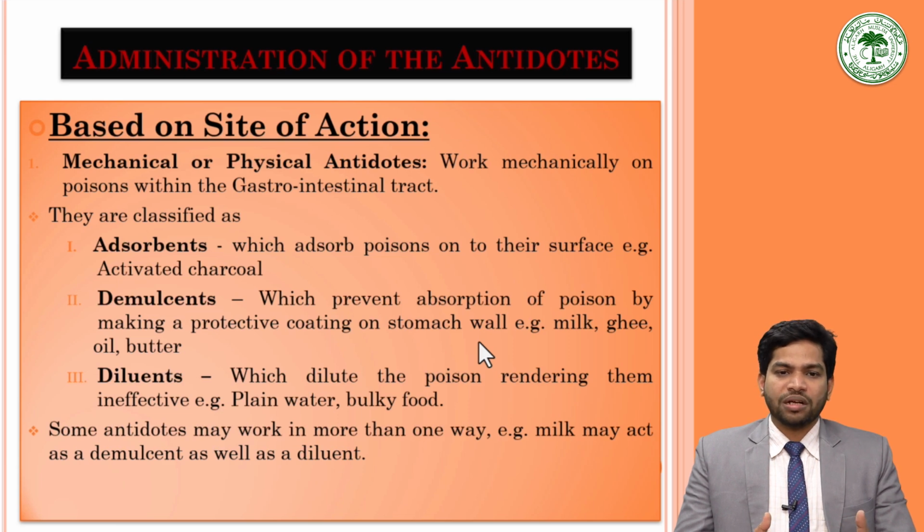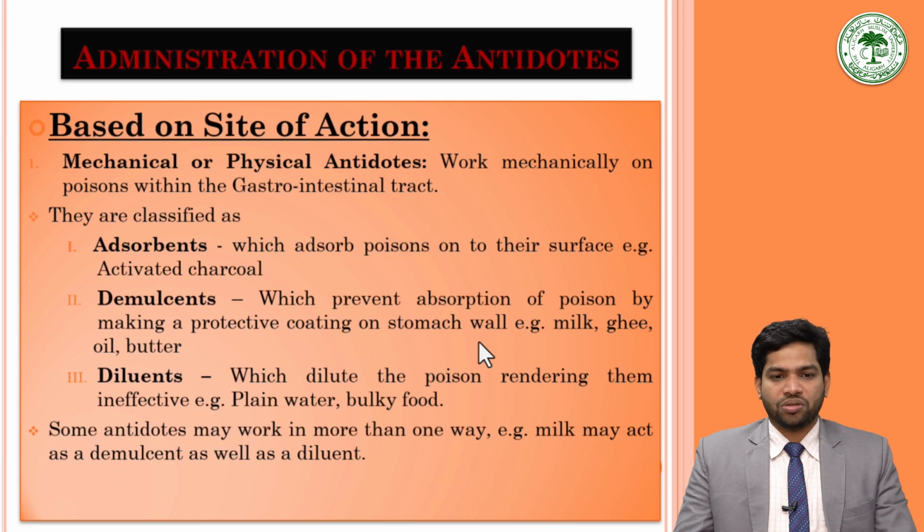Most of the absorption of the poison happens in the stomach or the proximal part of the small intestine. So by forming a layer between the wall and the poison, it will cause no absorption of the poison from the stomach or intestine. For example, milk, ghee, oil, butter, we will come to them after certain moments.